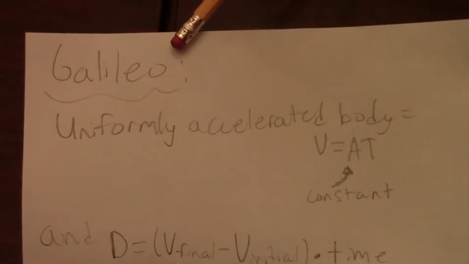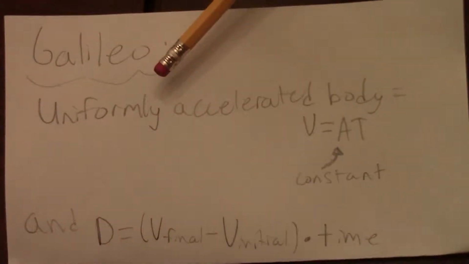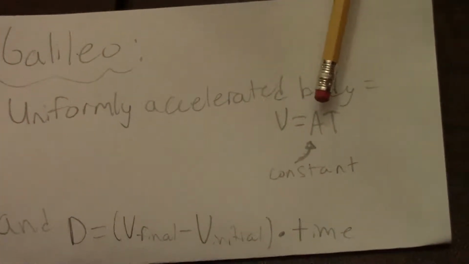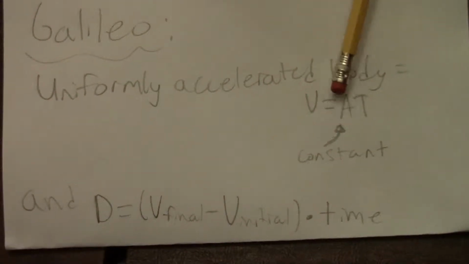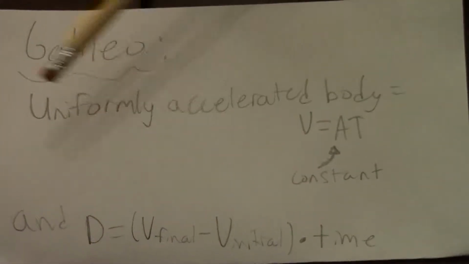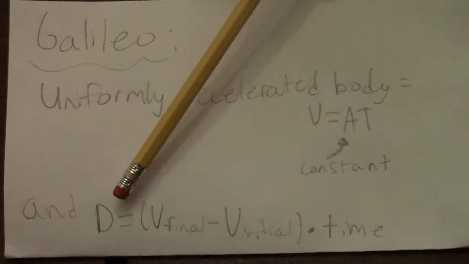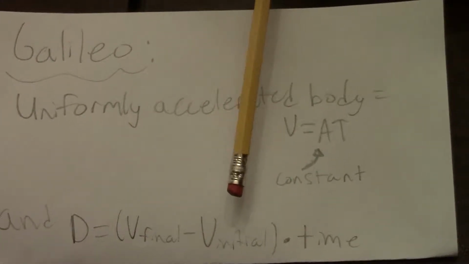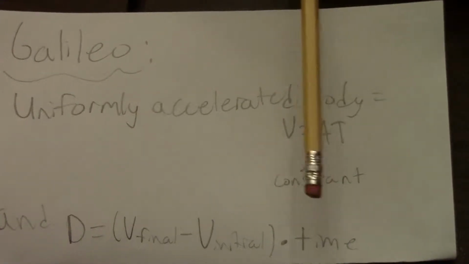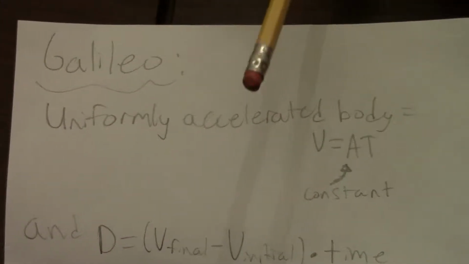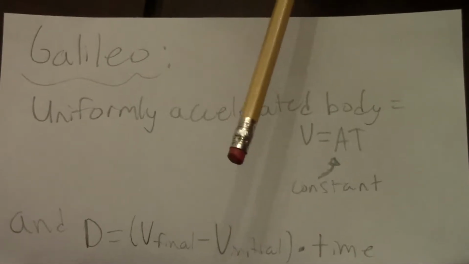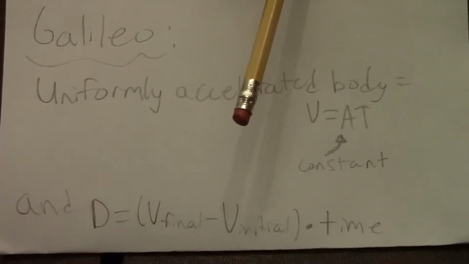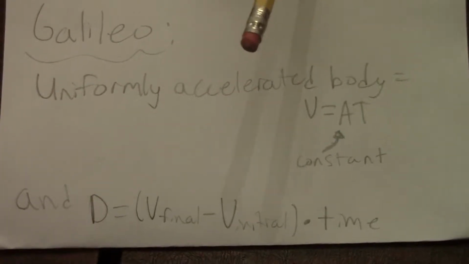Now for Galileo, let's look at a uniformly accelerated body. Velocity would equal acceleration times time, where the acceleration is the constant, and the distance, d, would equal v final minus v initial, the change in velocity, times the time. Now Galileo took into account that air resistance was a deciding factor in which the object would fall first. He used inclined planes, which reduced the time and wind resistance issue.